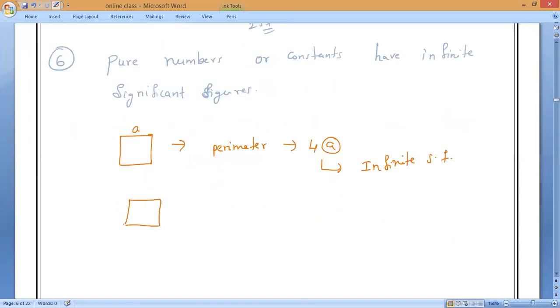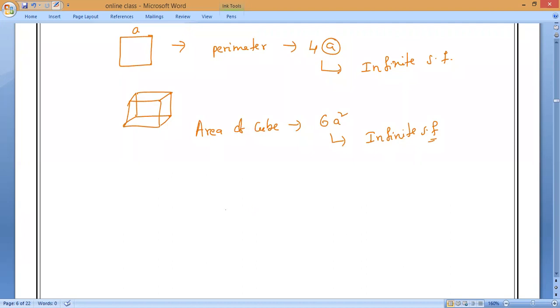It is 6A square. Be very careful. How many significant figures? Infinite. Next, the value of C, the speed of light in air, 3 into 10 power 8 meter per second. It is a constant. How many significant figures?